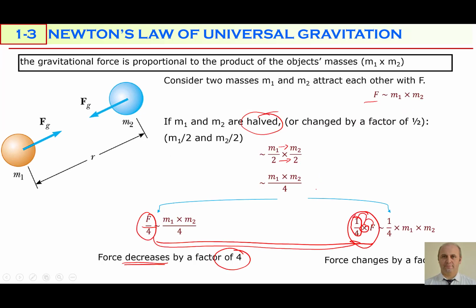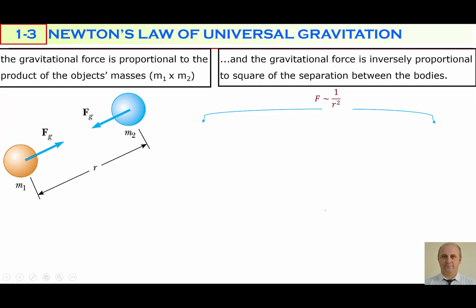One quantity which affects the gravitational force was the mass, the multiplication of the masses. The second one is the separation between the objects. The gravitational force is inversely proportional to the square of the separation between the bodies. Inversely proportional to what?